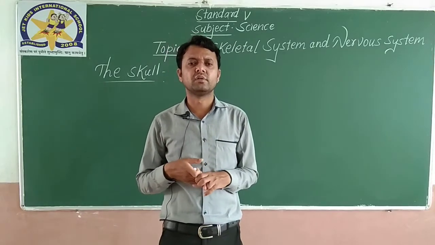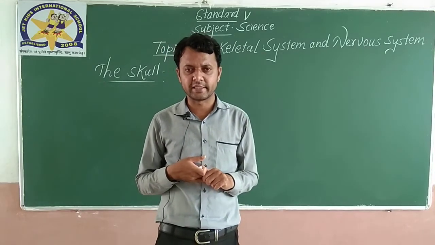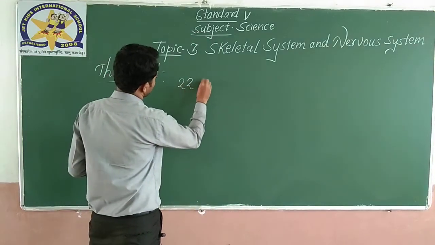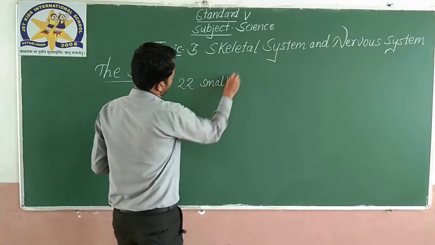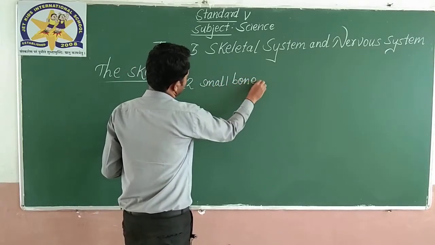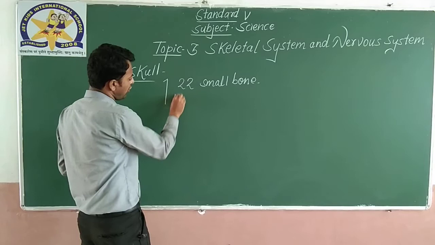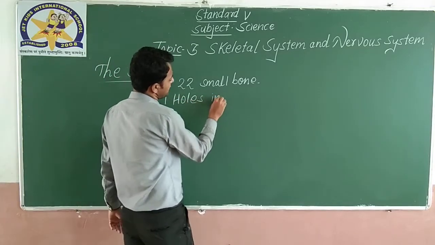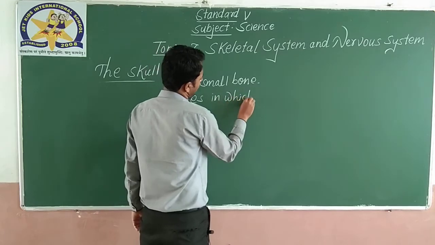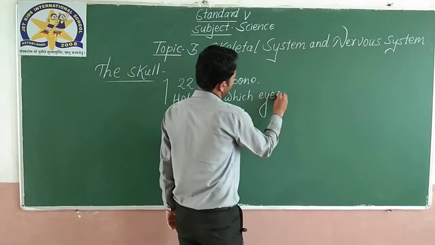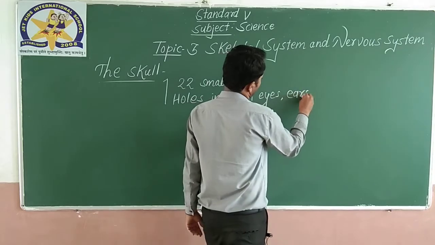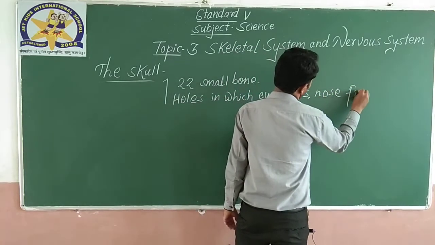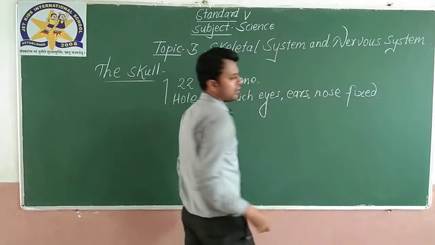Okay. So this is skull. I hope you are getting it. Okay. So it has how many bones? 22 small bones. It has holes in which eyes, ears and nose are fixed. Okay.